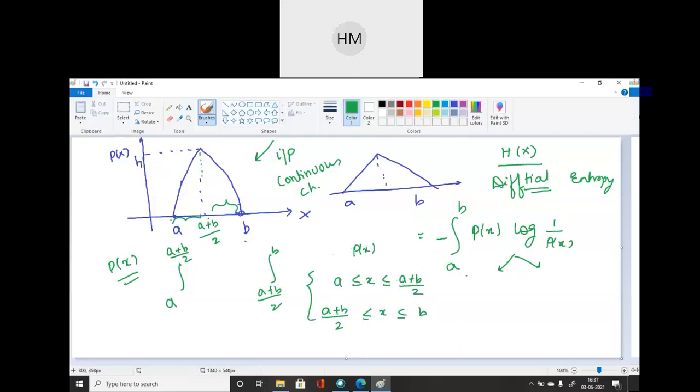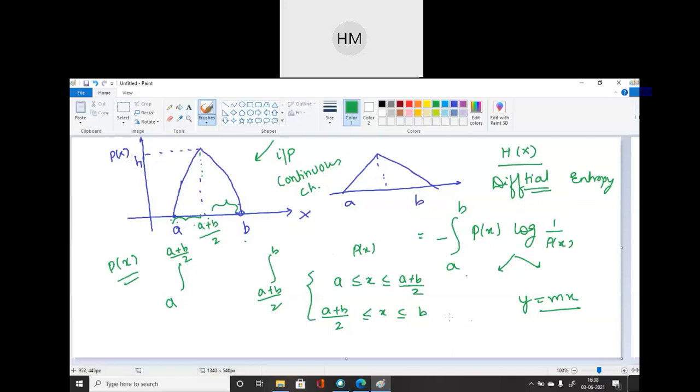Now using the equation y is equal to mx, because this is a slope, we will use the equation of the slope and define the signal. Okay? Slope is final point minus initial point upon the x axis values.